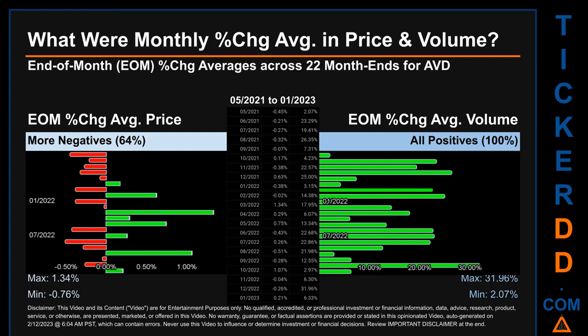Price saw an end-of-month max of 1.34% in average percentage change along with a minimum of -0.76%. For volume, the maximum and the minimum monthly percentage change were respectively 31.96% and 2.07%.